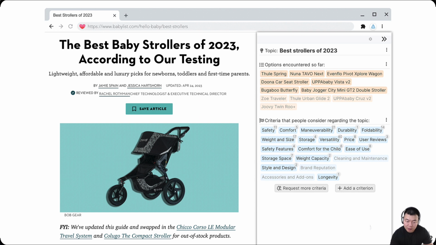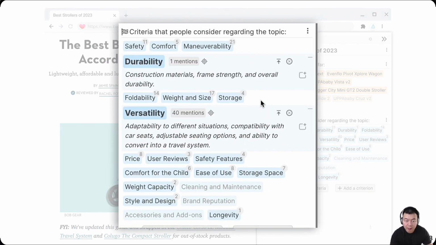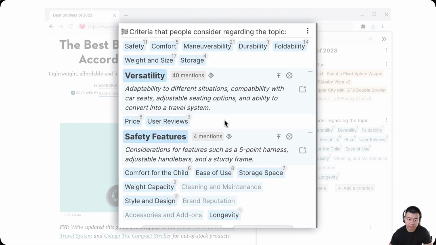Upon opening a page, Selenite automatically recognizes the topic of the page as Best Stroller of 2023 and scaffolds an overview of the topic in the sidebar. The overview extracts and shows all of the options that the user has encountered in all of the pages that they've been to about baby strollers so far, and also a list of criteria that people commonly consider regarding this topic. The criteria come with intuitive descriptions, which is helpful for people to understand why they're useful and important.